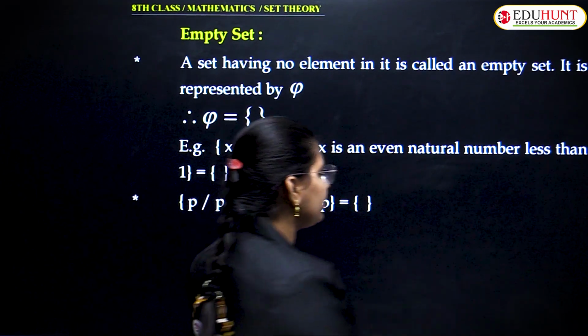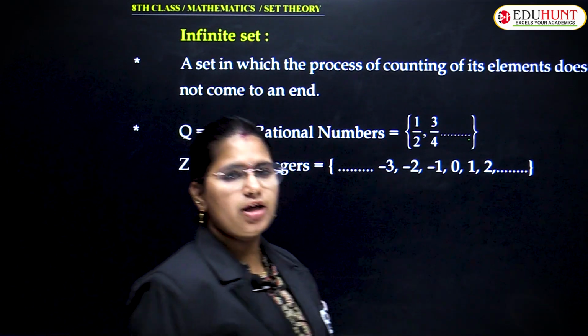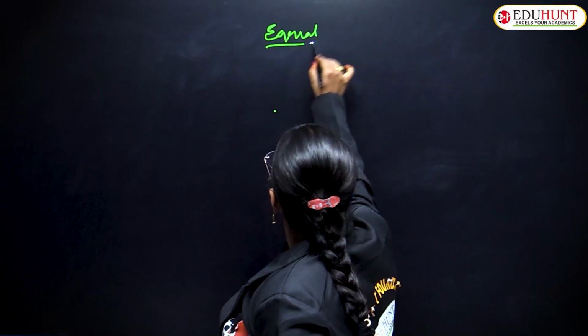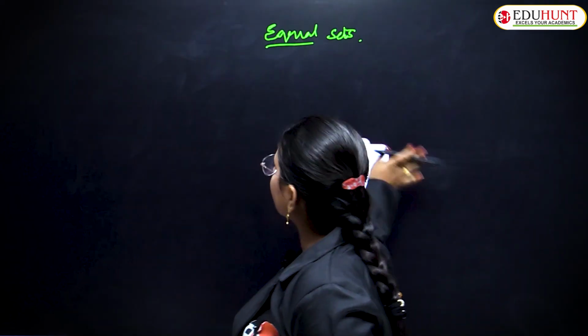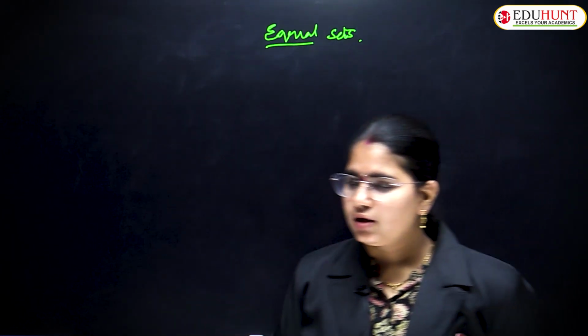So next is equal sets, right? What do you mean by equal sets? Equal sets are such type of sets.